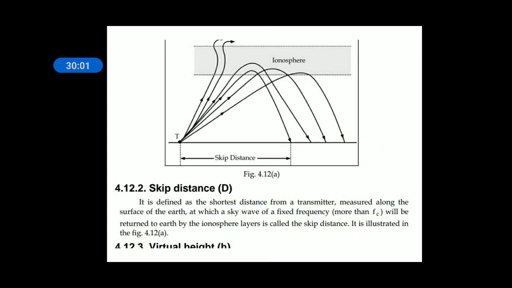If you locate a receiver inside, the waves will be reflected back beyond it. So it is a waste of money and no communication is possible. So skip distance is the limitation. Within the skip distance, skywave propagation is not possible.